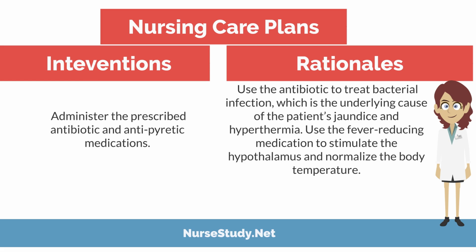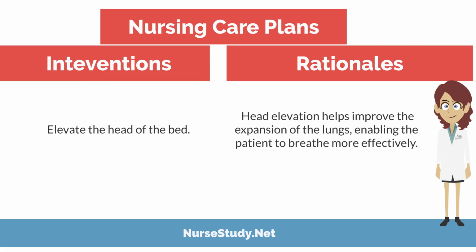Intervention: administer the prescribed antibiotic and antipyretic medications. Rationale: use the antibiotic to treat bacterial infection, which is the underlying cause of the patient's jaundice and hyperthermia. Use a fever-reducing medication to stimulate the hypothalamus and normalize the body temperature. Intervention: elevate the head of the bed. Rationale: head elevation helps improve the expansion of the lungs, enabling the patient to breathe more effectively.